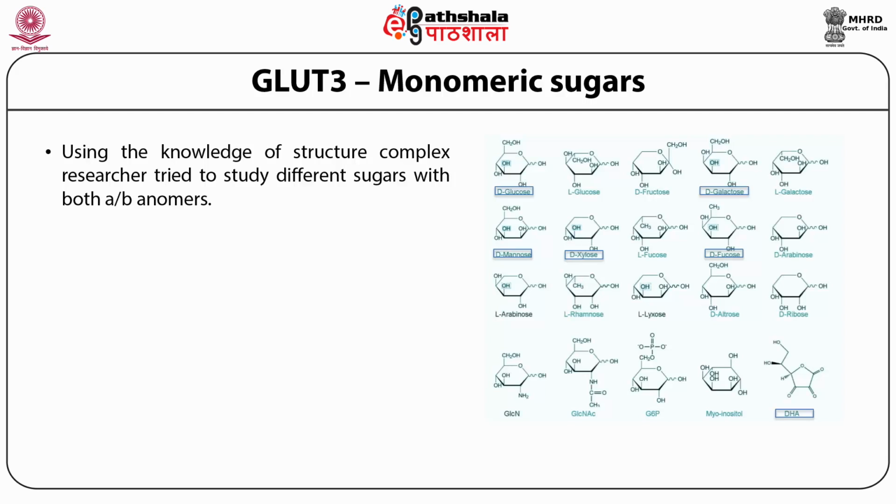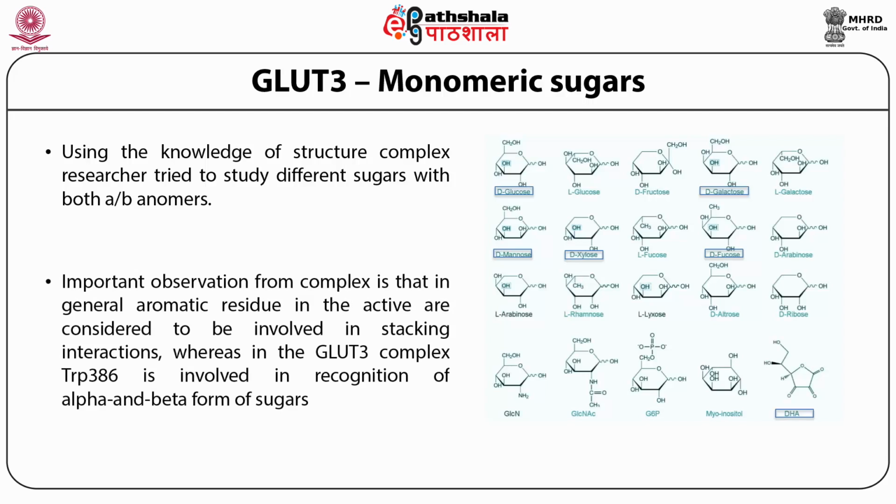Whereas the sugars which are shown in bold, like L-arabinose and L-lyxose, are showing a slightly inhibitory effect on these GLUT3 transporters. So this observation is very complicated. The important thing is how it is able to recognize the OH group. In one complex they are able to recognize the OH group. In certain complexes, when they did the biochemical transport assay, you see the inhibitory effect.